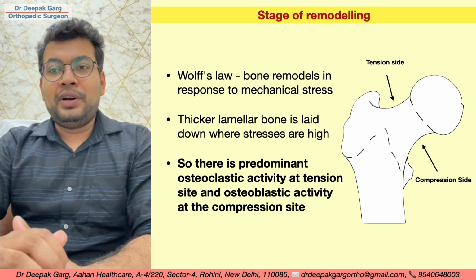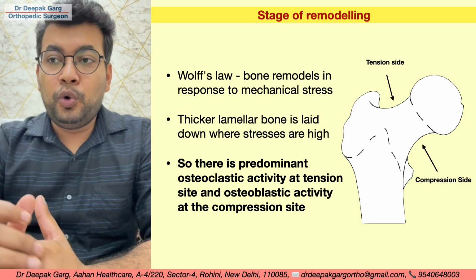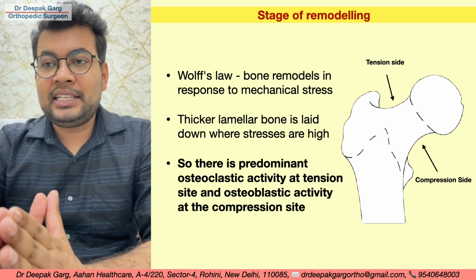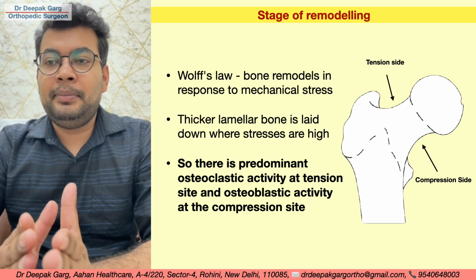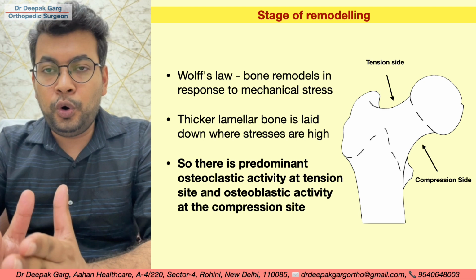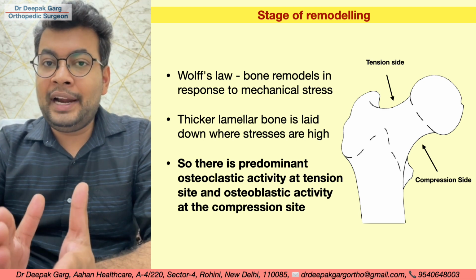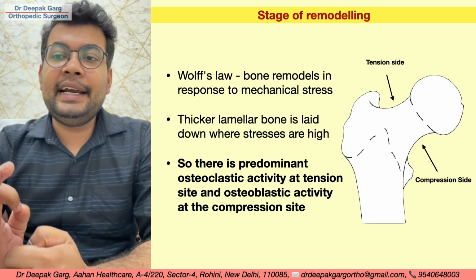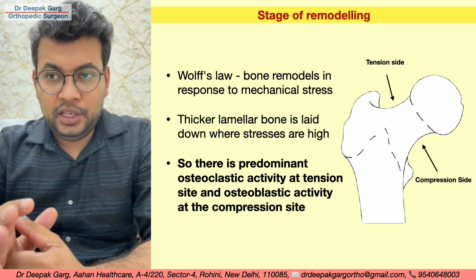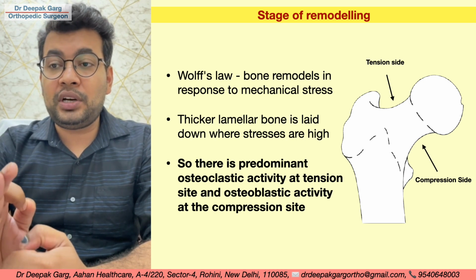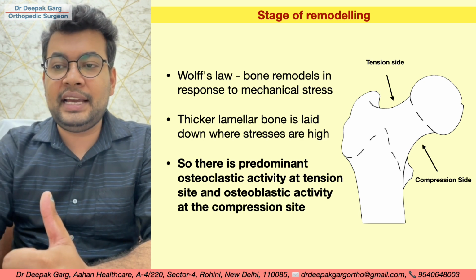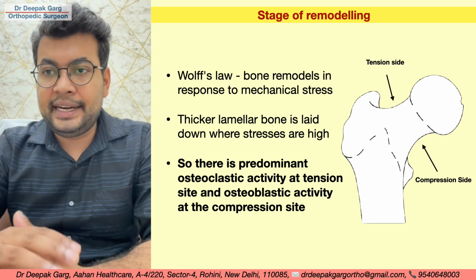So if we look at Wolff's law, it states that bone remodels in response to mechanical stress. That means if the mechanical stress is high, bone formation will be high. If the mechanical stress is low, bone formation will be low and resorption will be high. So thicker lamellar bone is laid down where the stresses are high. So there is predominant osteoclastic activity at the tension side and osteoblastic activity at the compression side.